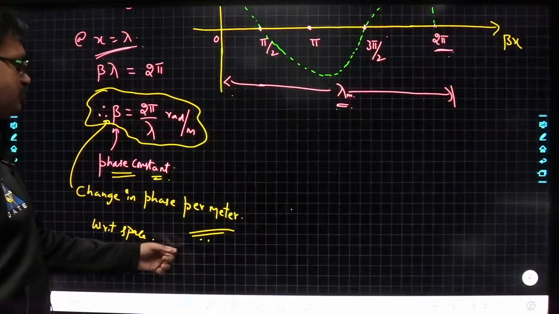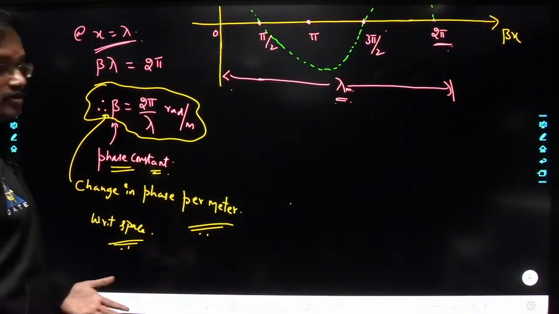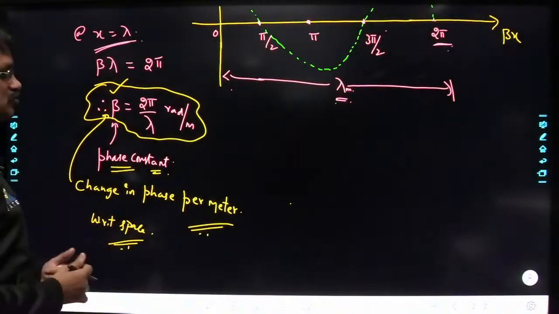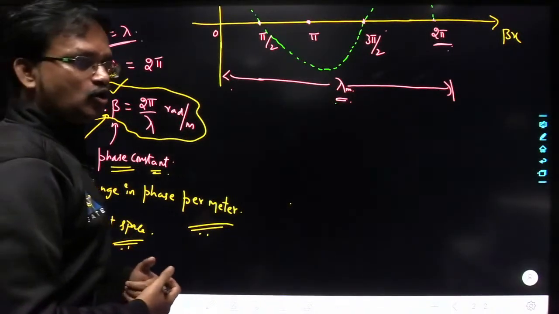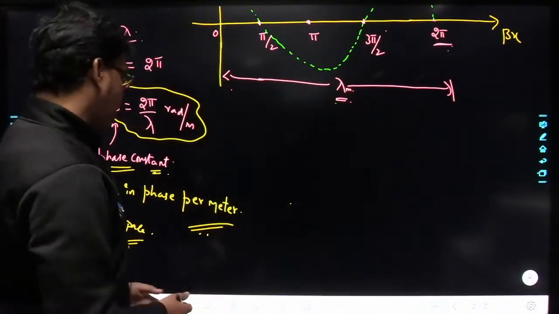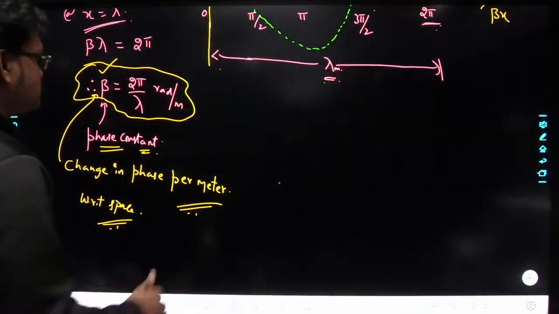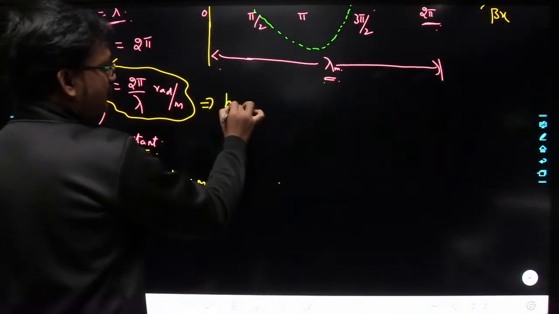How the phase of the wave is going to change for every meter. So that's what this beta will represent. So beta is equal to what? Beta is equal to 2 pi by lambda. Right? Okay. So it represents how the phase of the wave changes.